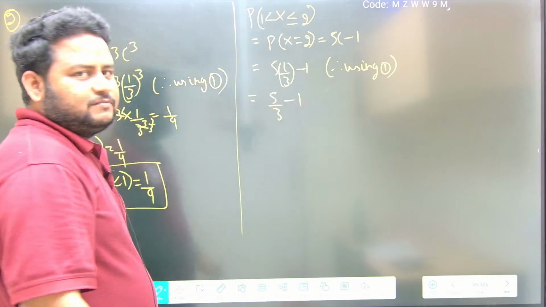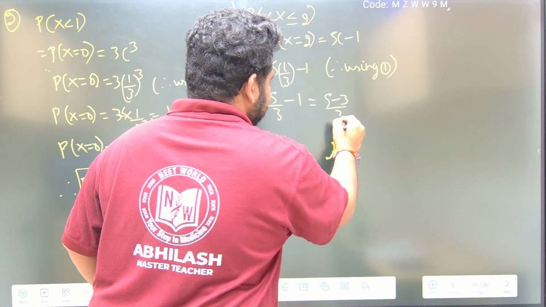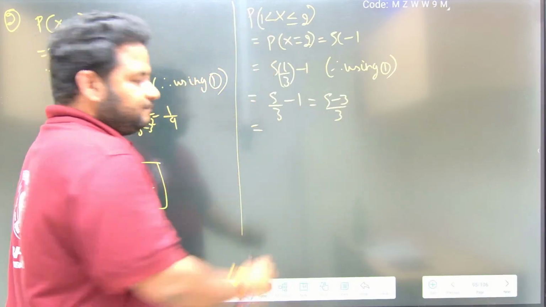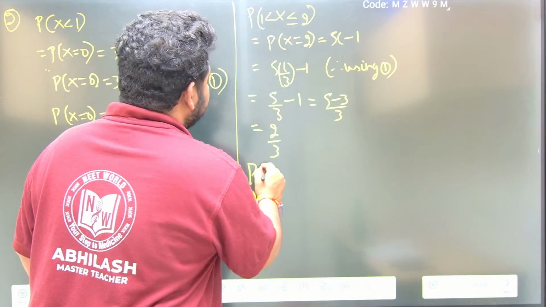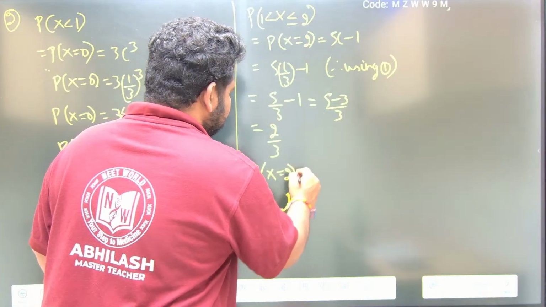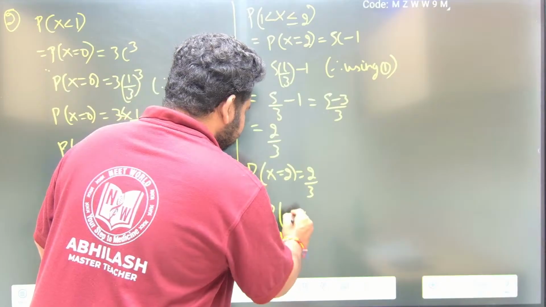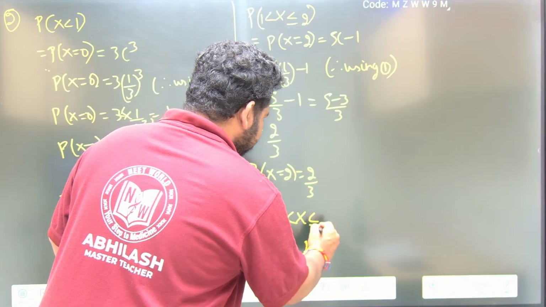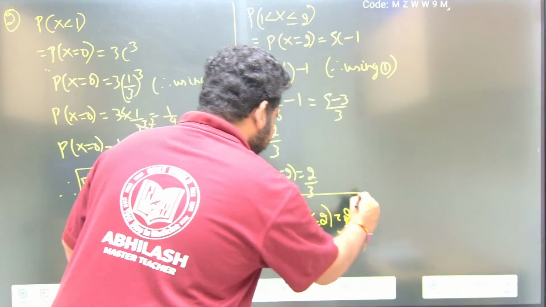If I take LCM, this will be 5 minus 3 by 3, which is 2 by 3. That is, P of x equal to 2 is 2 by 3. Therefore, P of x greater than 1 but less than or equal to 2 is nothing but equal to 2 by 3. This is what we got.